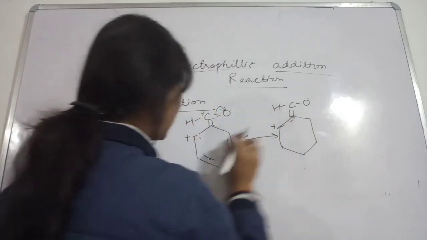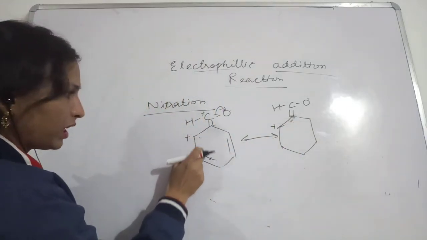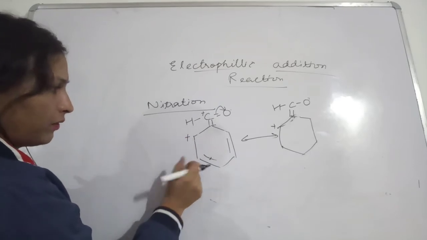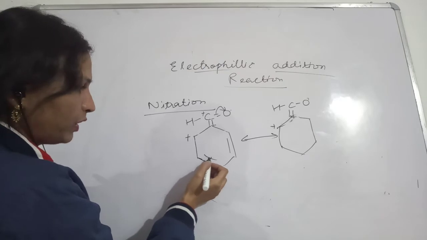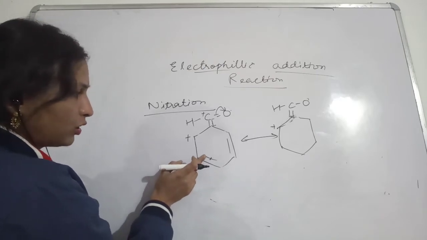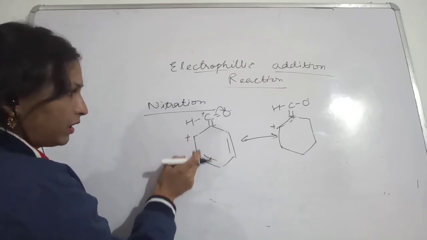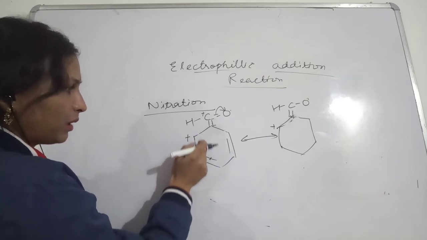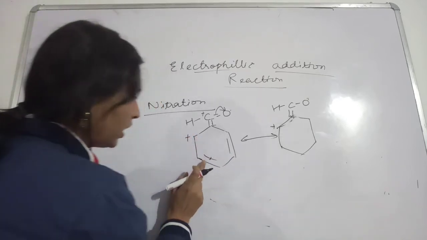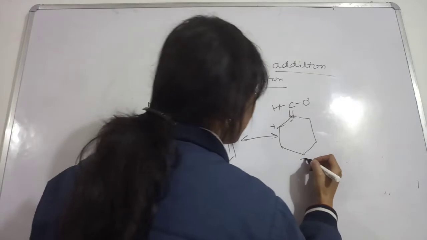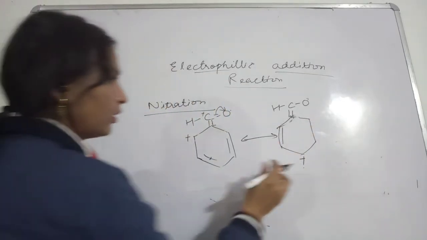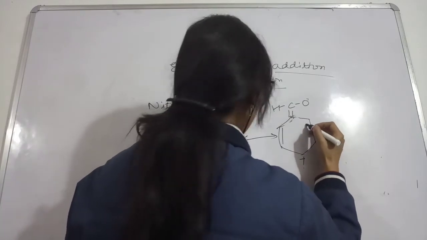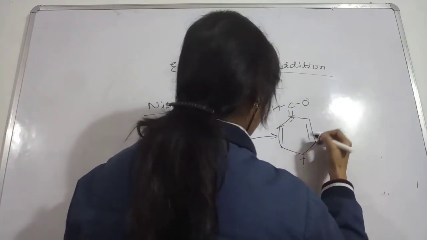Okay, so the positive charge was here, so this carbon will make a bond with this carbon, and this bond will break, and the electrons of this bond will be taken for making the bond between these two carbons. Okay, so positive charge here, and you also have this.